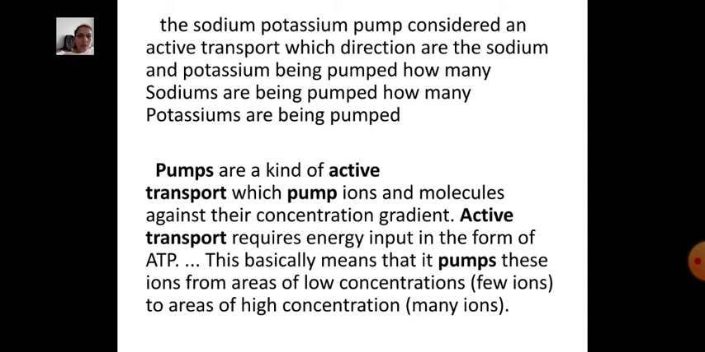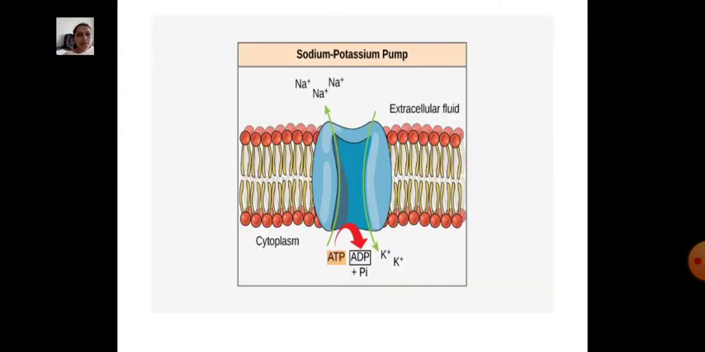Pumps are a kind of active transport which pumps ions and molecules against their concentration gradients. Active transport requires energy inputs in the form of ATP. This basically means that it pumps these ions from areas of low concentrations, few ions, to areas of high concentrations, many ions. See the diagram of sodium potassium pump. The first one is the cytoplasm, ATP to ADP plus Pi, plus sodium, and this one is the extracellular fluid.